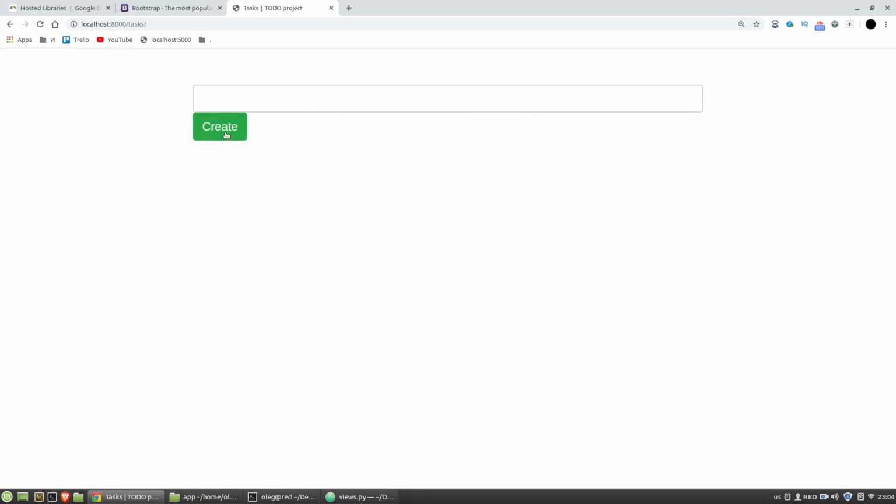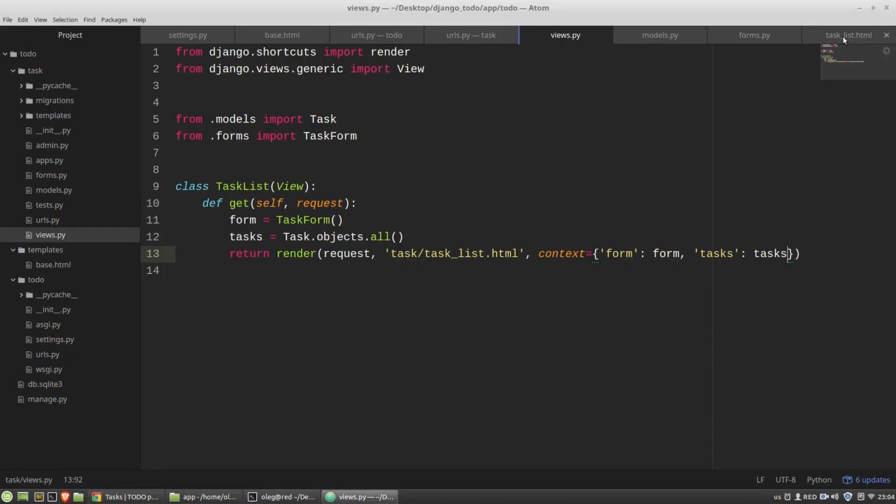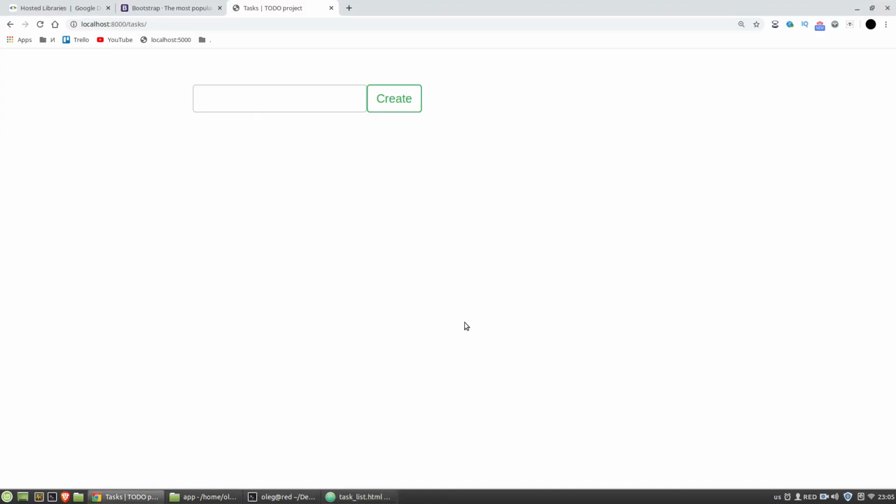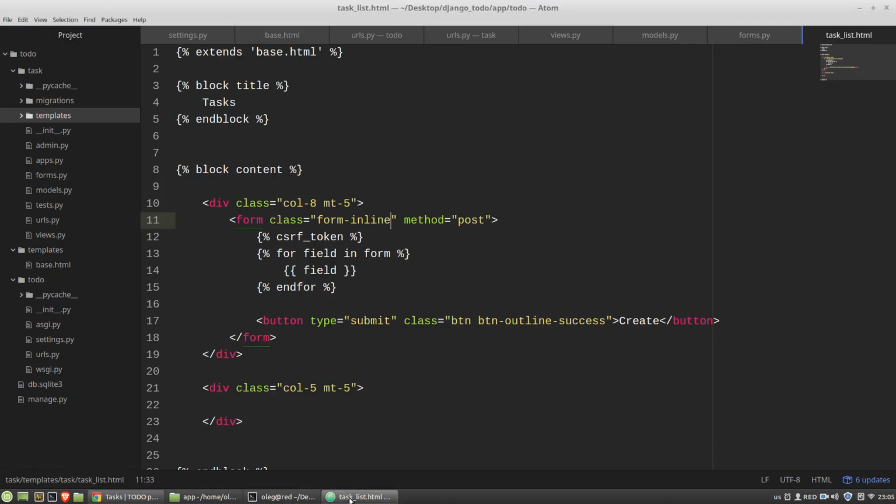and also I want to move the button to the same line with the input field. Let's fix it. So I am adding to the form a class form-inline. It's a Bootstrap class. Okay, and I want to center the content, so I need justify-content-center again.